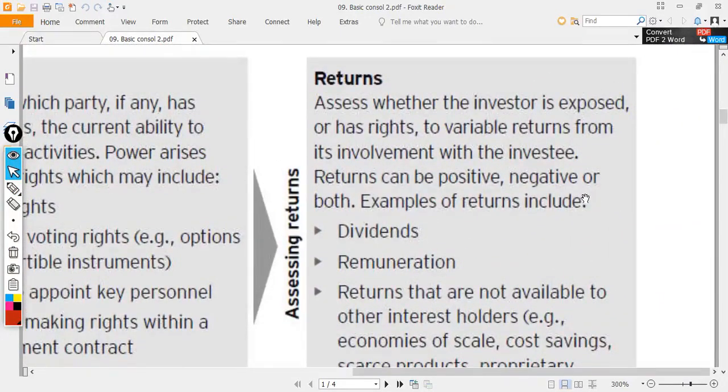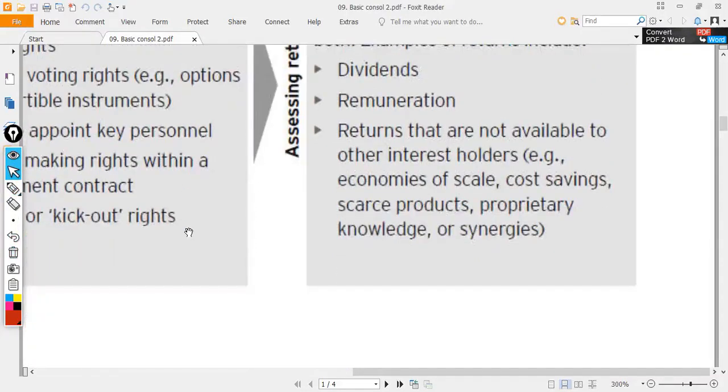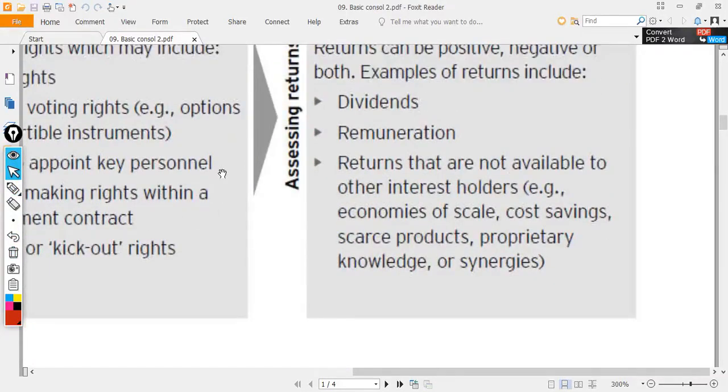If you have control, you must be able to use your power to direct the relevant activity so that you can get variable return. You are exposed or have rights to variable return. Return can be positive or negative or both. That's why we say it's variable. Example: dividend, which is available to all the investors, not just the parent.